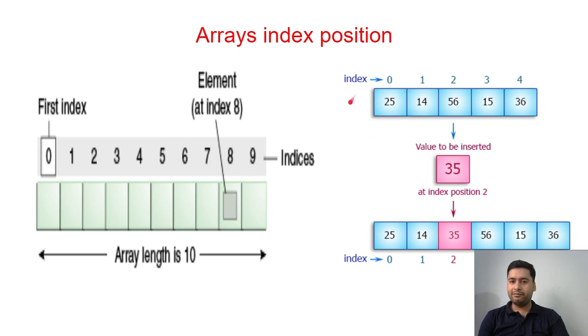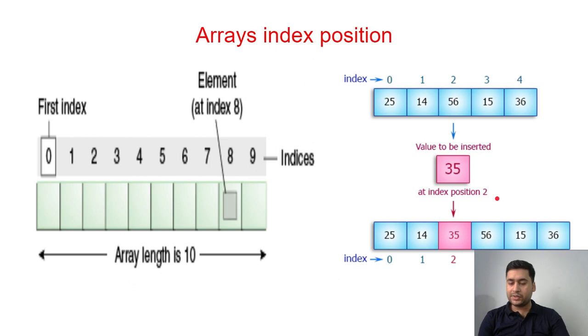Here, just see this diagram. You have one array with 25, 40, 56, 15, 36. This is the array we have right now, whose index values start with 0 and end with 4. Now I want to insert one more value, 35, at index position 2.